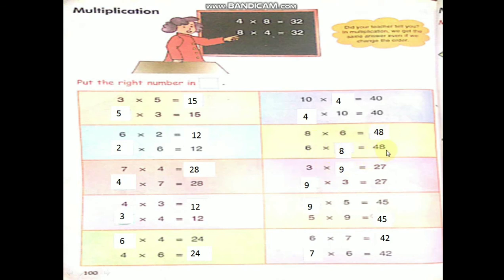3 9s are 27. 9 3s are 27. 9 5s are 45. 5 9s are 45. 6 7s are 42. 7 6s are 42. You see, children, here 6 7s are 42 is there. In this box you have to write the right number. Here 6 is there, 42 is there. What number is not there? 7. You can write 7 here. 7 6s are 42. This way you can put the right number in the box.